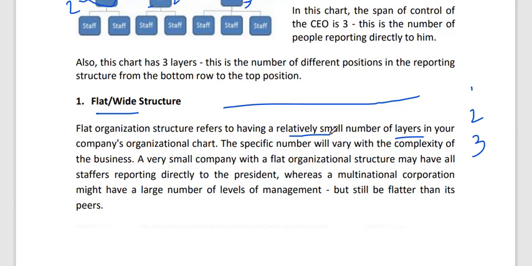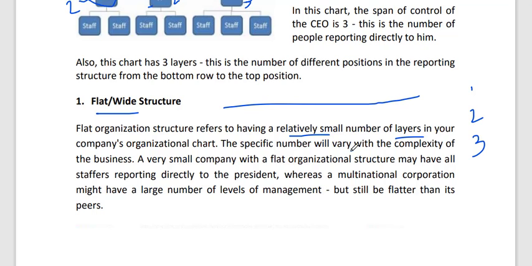Because if there are 100 members in a company, there are only 1 or 2 managers. So this is a flat and wide structure. The number of layers will be 1 or 2. 100 people directly answer to one manager, and one manager directly answers to the CEO. So there will be only a 2-layer system in the organization.